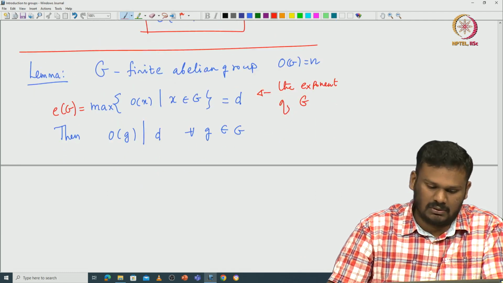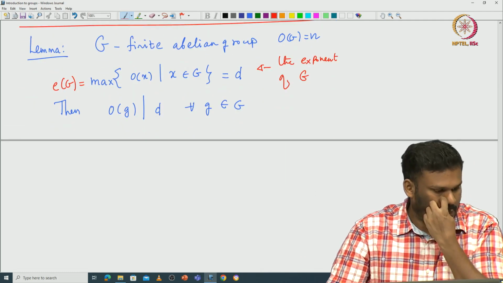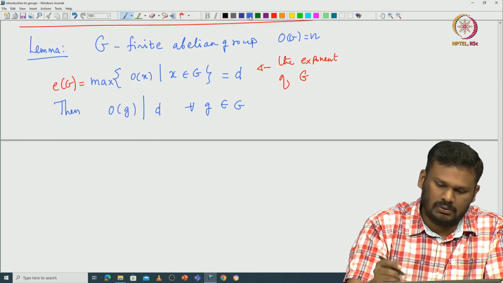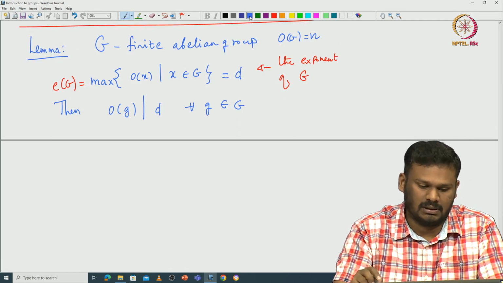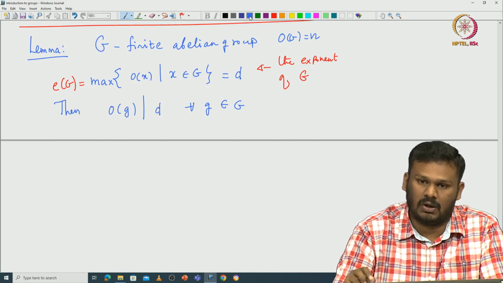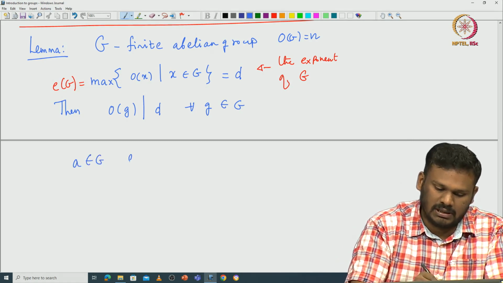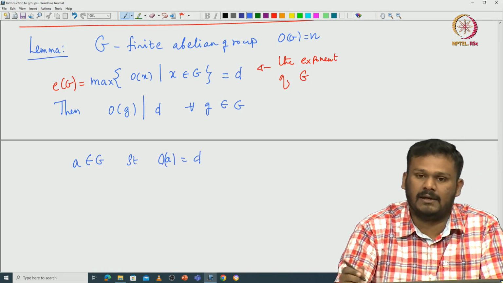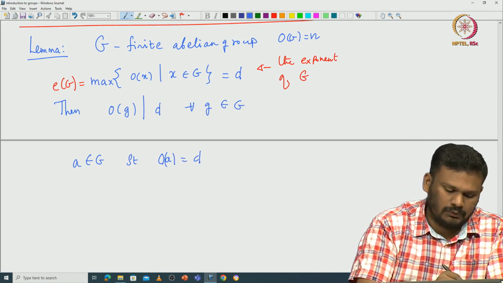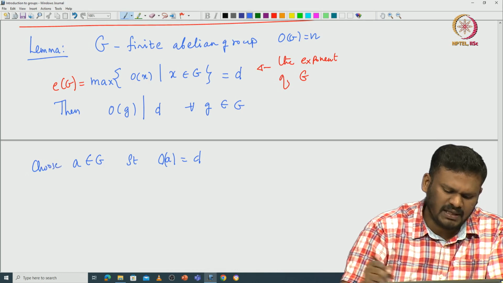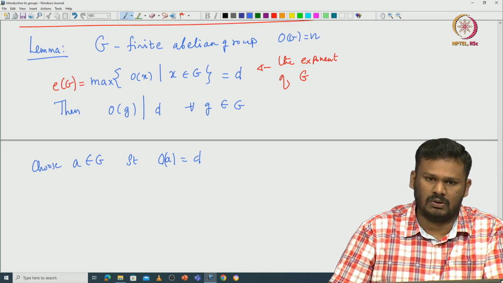A very crucial fact. So let us prove this. Because this exponent is the maximum of the order of x for all x in G, there will be some a in G such that the order of a is equal to this exponent D. So choose a in G such that order of a equals D.